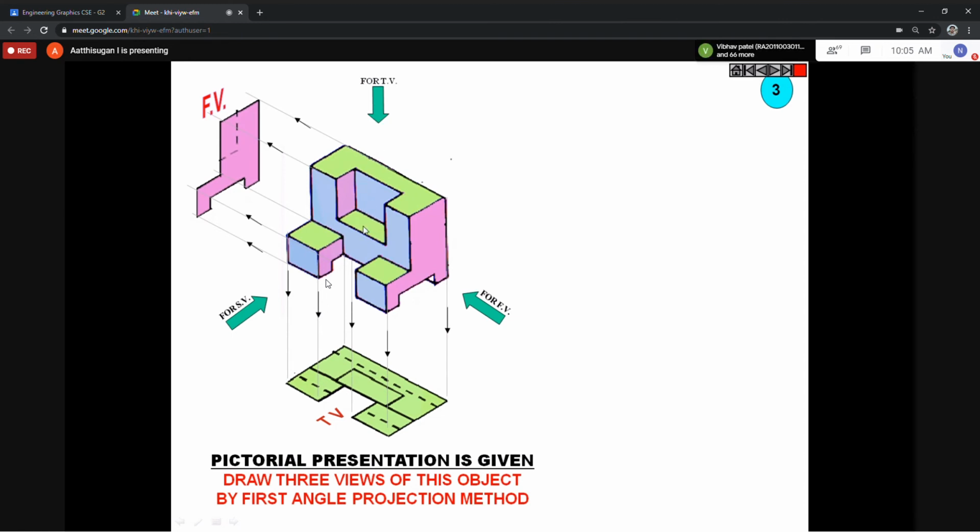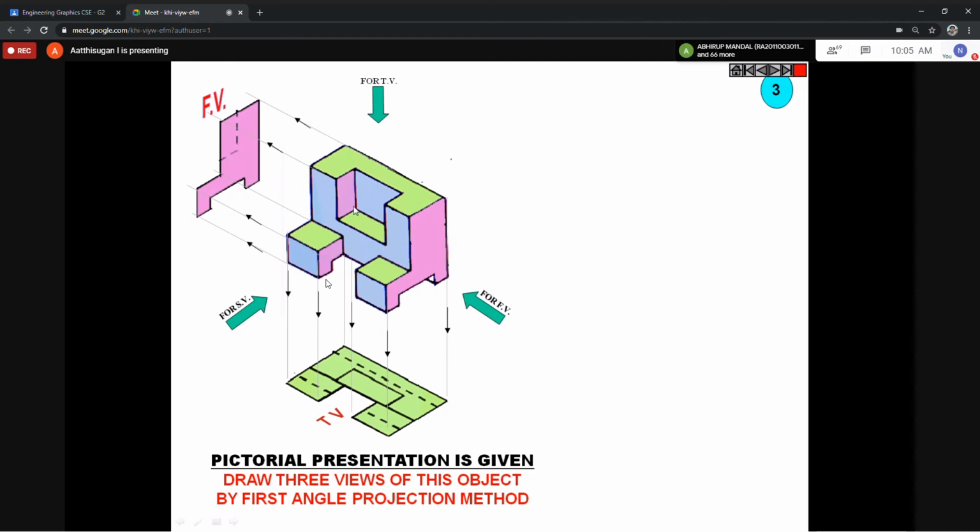In the top view, no need to worry about this one. Okay, so this corner will be this corner. Imagine this top view. This rectangle will be visible only. See, this color is shown, but there is a curve at the top, so that should be dotted. No? This is not possible to remove.